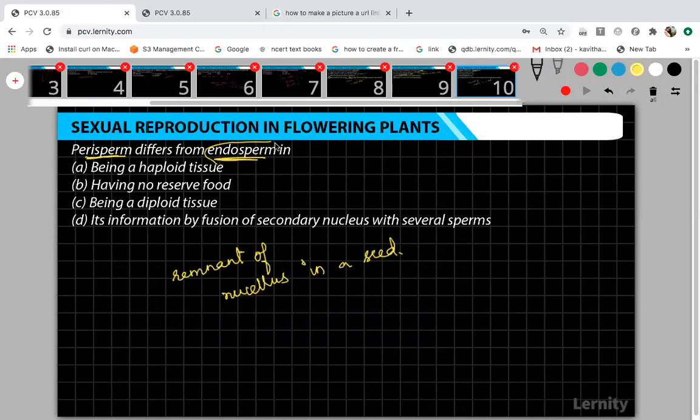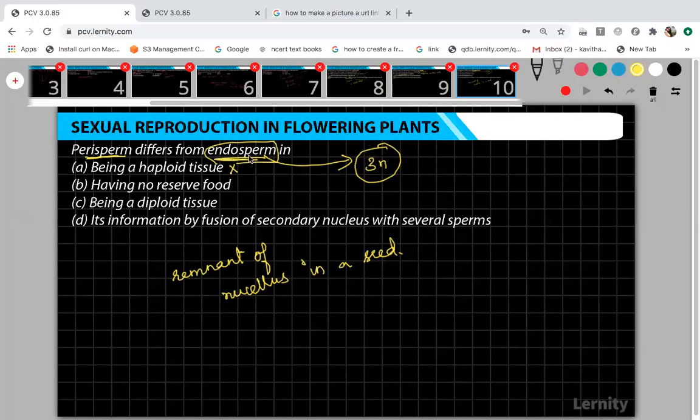And endosperm is triploid in nature. After double fertilization, the triple fusion, because of this secondary nucleus fusing with one more polar nucleus, it will form the primary endosperm cell. Okay, so being a haploid tissue, both are not haploid, so the first one is wrong. Perisperm differs from endosperm. Okay, so perisperm is not haploid. Fine.